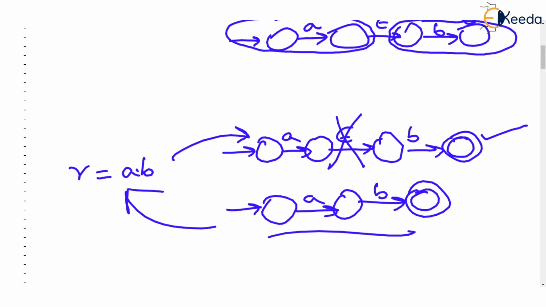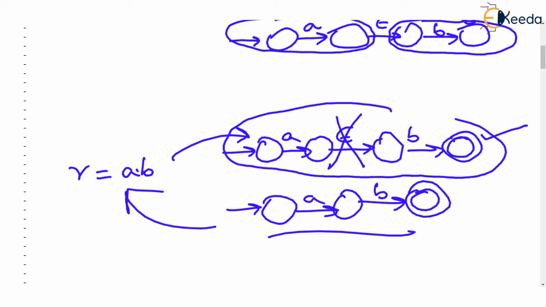What I am teaching initially is the theorem. If we use a set of rules, then this will be the FA created using those rules. First draw the FA for A, then draw the FA for B, and join them back to back so that you get concatenation. But while joining, you don't have any symbol to join, so use an empty transition or epsilon transition. But ultimately, you can also draw the FA like this.